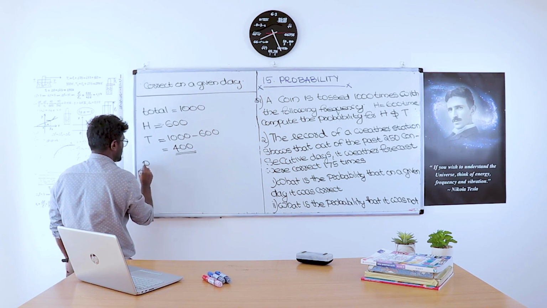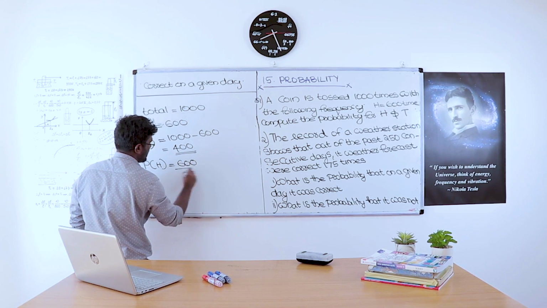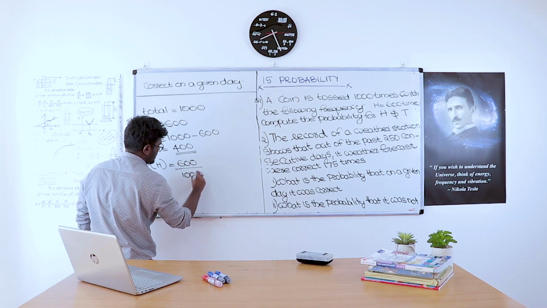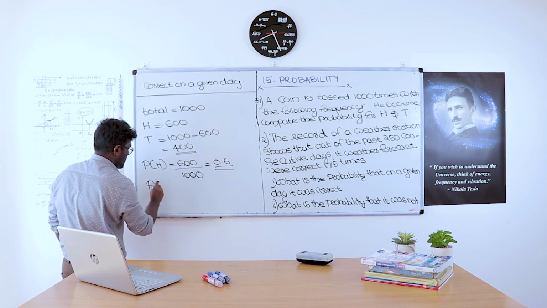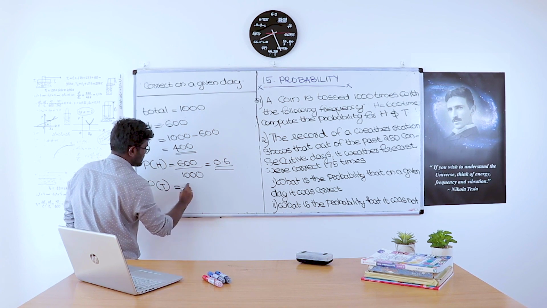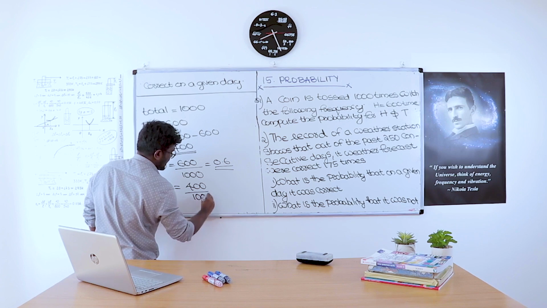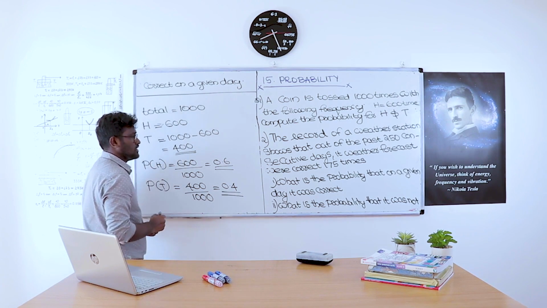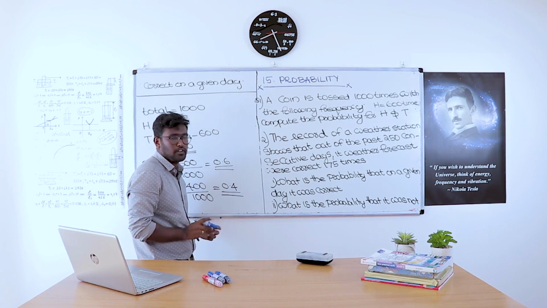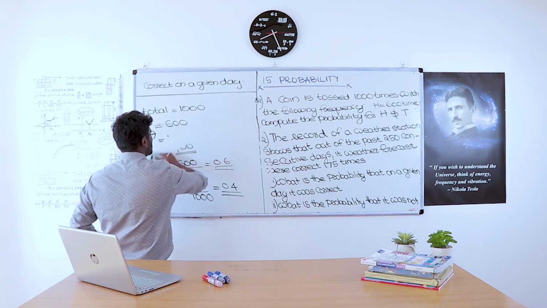Now we want to find the probability of head, which equals 600 by 1,000. That is 0.6. The probability of tail is 400 by 1,000, that is 0.4. That means 0.6 plus 0.4 equals 1. That means this is correct. Moving to the second problem.